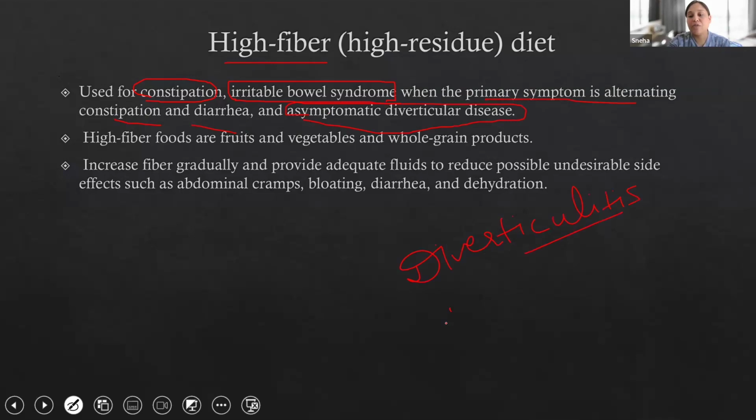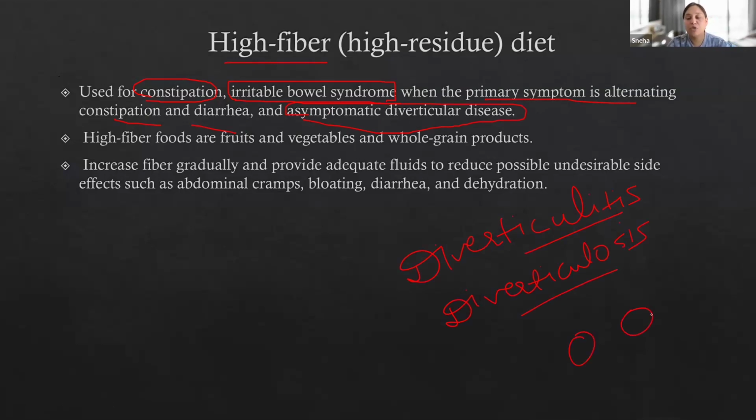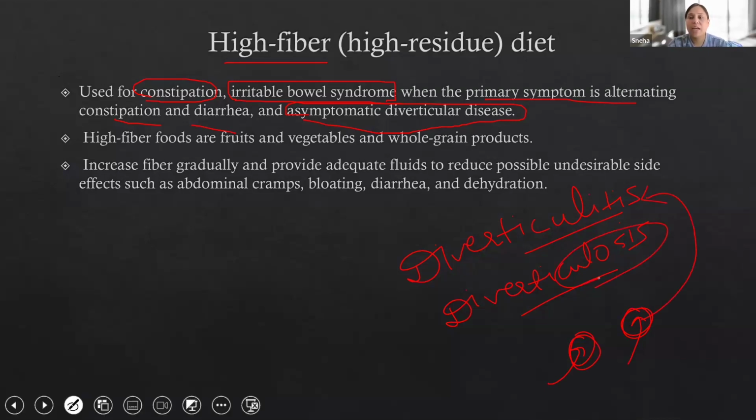Diverticulitis is an inflammation of diverticulosis. Diverticulosis is pouch formation in the colon. Small pouches are created in the colon. When the patient eats food which contains seeds or nuts, there is a higher possibility those nuts and seeds can get trapped here. Or if the patient has constipation, then the pouch can get trapped with food and cause problems, infection, inflammation, and can lead to diverticulitis. So diverticulosis is the outpouching and diverticulitis is inflammation in the pouch. When there is diverticulosis but no inflammation, you can give high fiber food. But if there is diverticulitis, then you give low fiber food. You need to remember this.